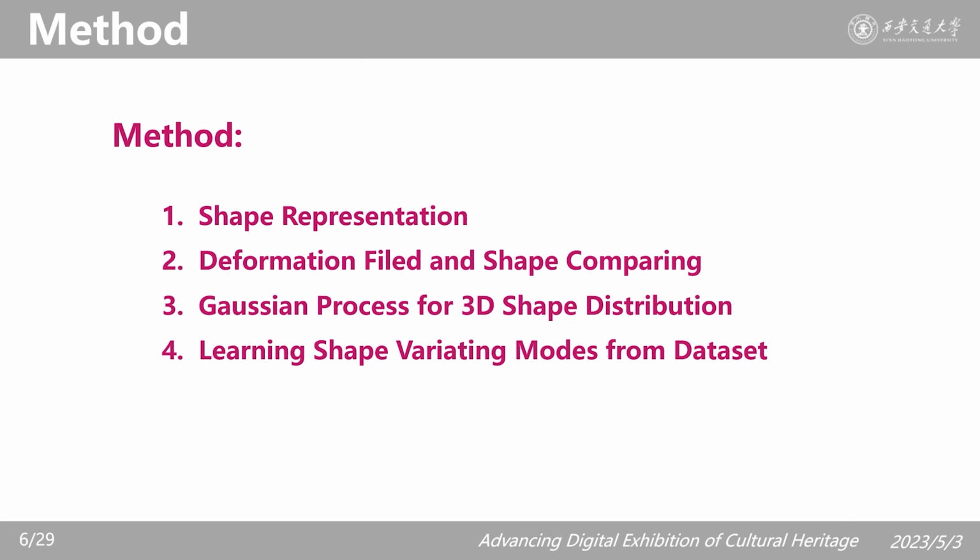Secondly, I will briefly introduce the core concepts of Gaussian distribution and Gaussian process, which we use to describe the shape distribution of our dataset. Finally, we will introduce how to use linear algebra tools to help us extract the main deformation modes from the shape dataset.